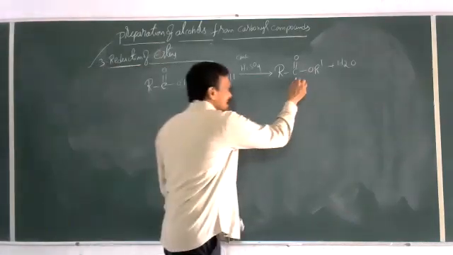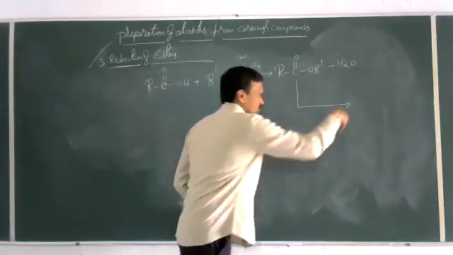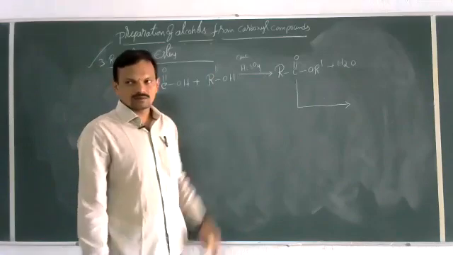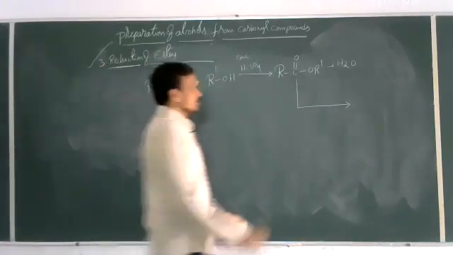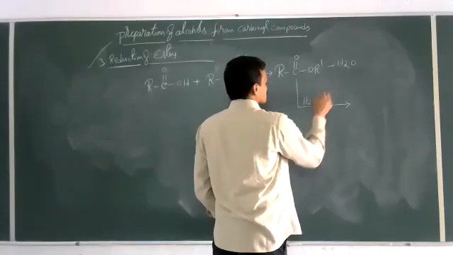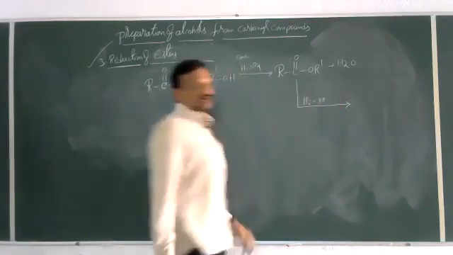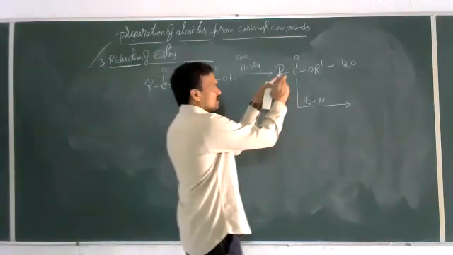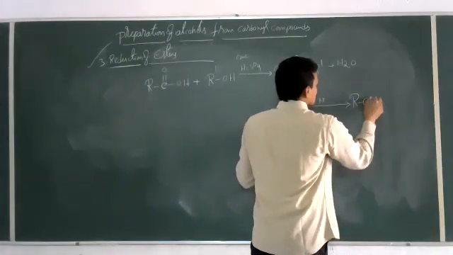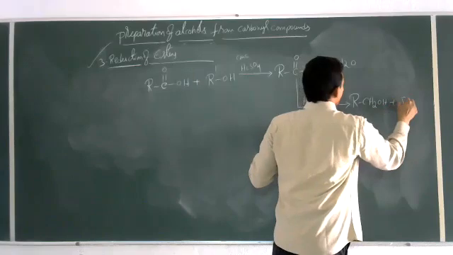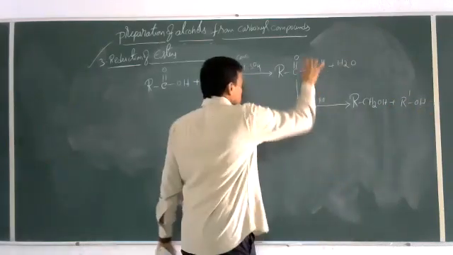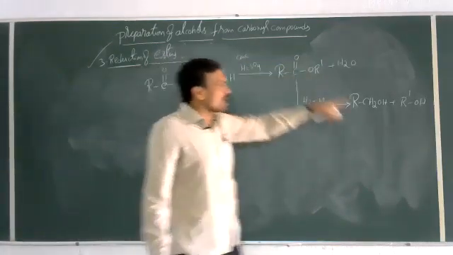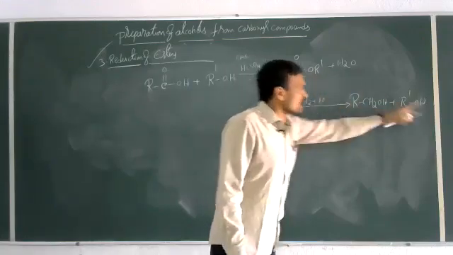And now the ester formed here is subjected to catalytic reduction. That is what we discussed earlier: hydrogen plus either nickel or platinum or palladium. So this is nothing but a catalytic reduction. Now the catalytic reduction of this ester gives RCH2OH plus R dash OH. That means here a cleavage takes place. This RCO group is reduced to RCH2OH, and R dash O becomes R dash OH.